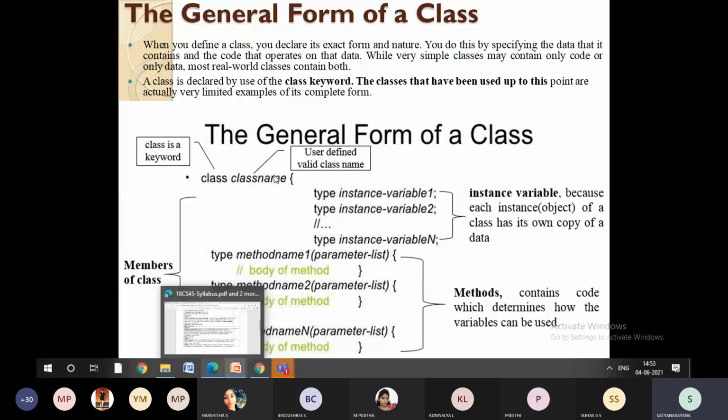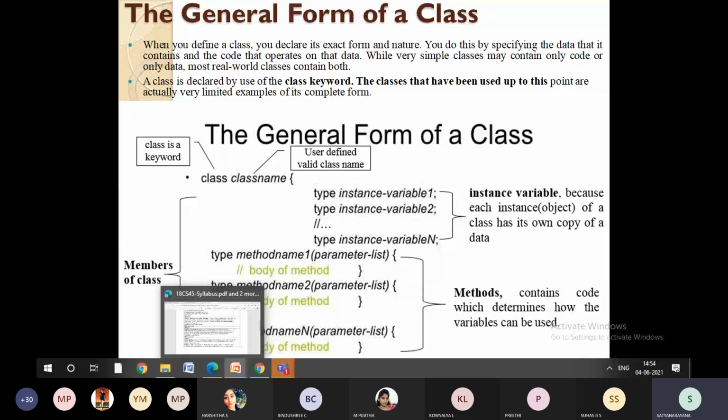But the class name also will have some restrictions, some conditions when you are defining it. What are the conditions? You cannot start with special symbols. You cannot start with a comma. You cannot start with a dollar, right? So you need to start with either a character or an underscore symbol. And this class name, when you are defining it, should be a single word.